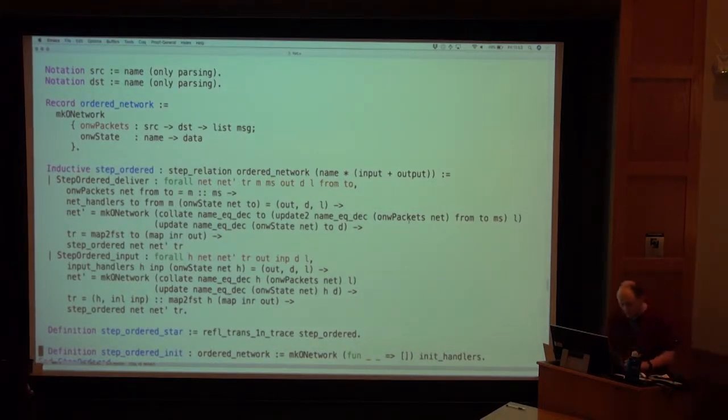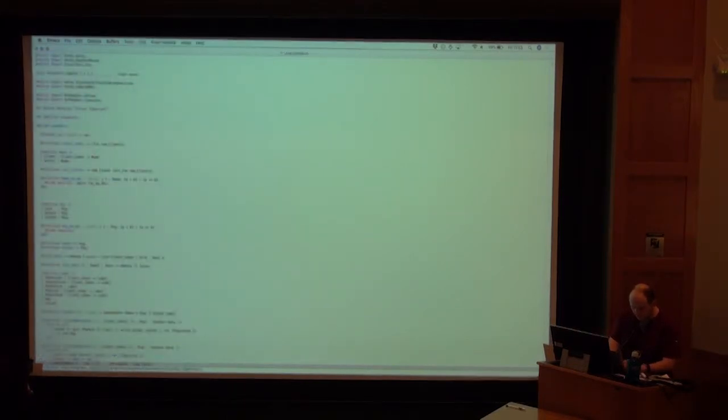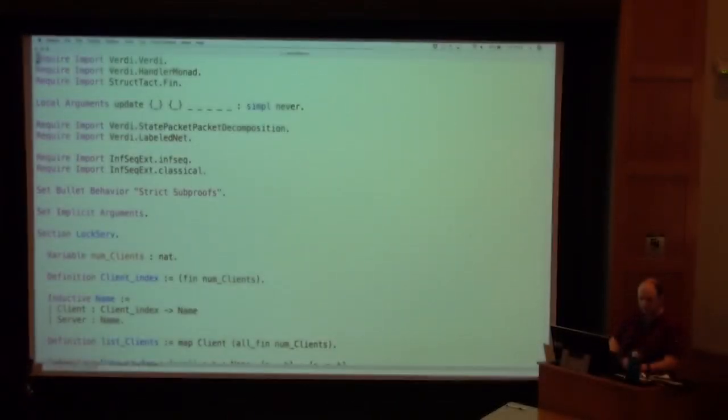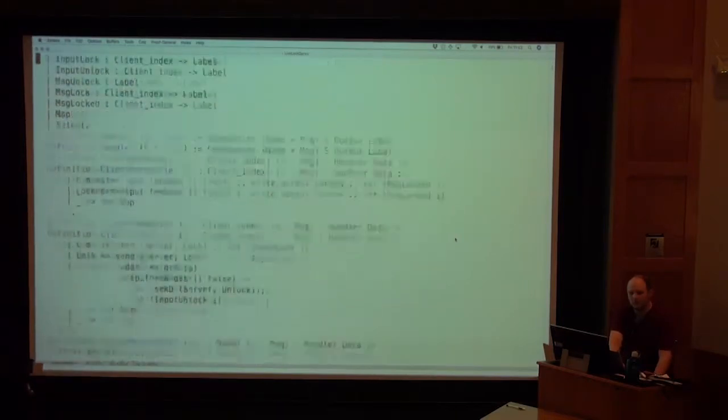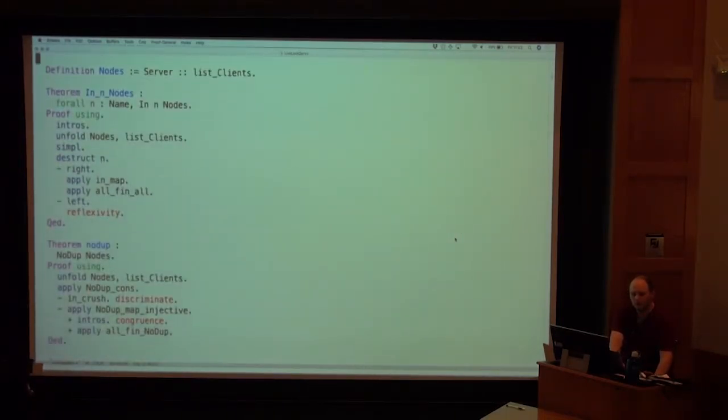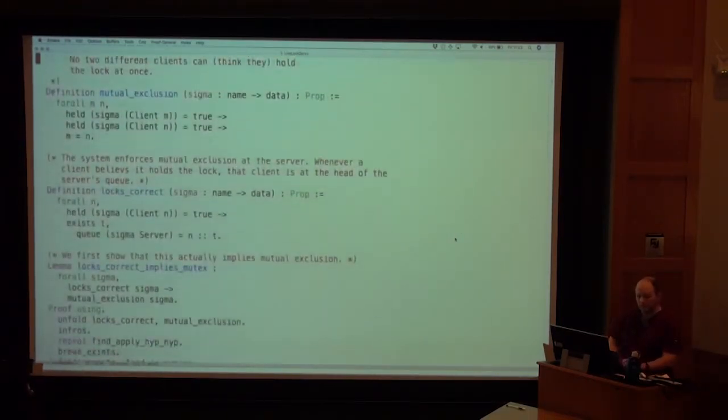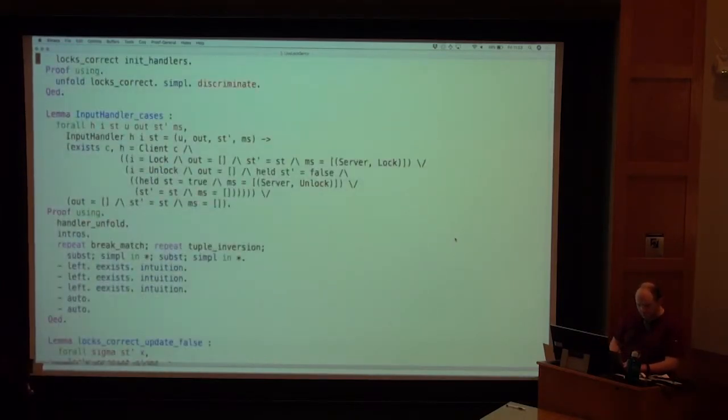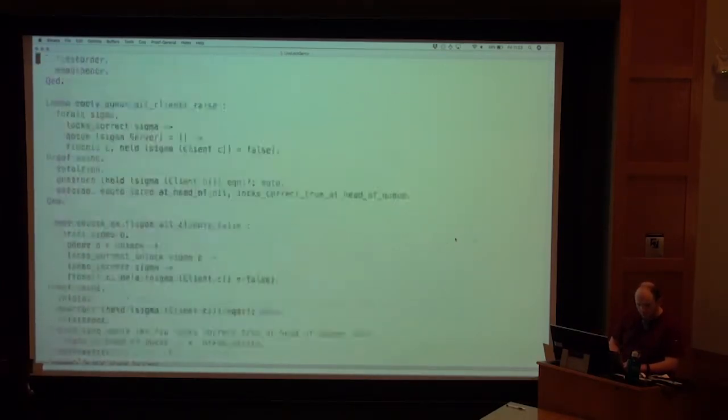So one of the things we did, just as a first proof of concept, was take that lock server. This is the same lock server we saw yesterday, but we extended our notions of reachability to allow us to do liveness proofs. If you go through this file, first we define the system.